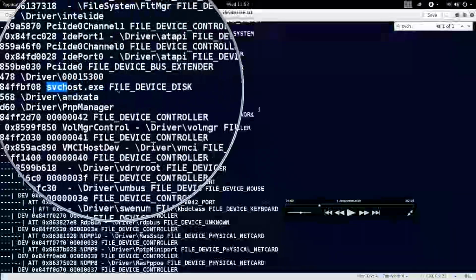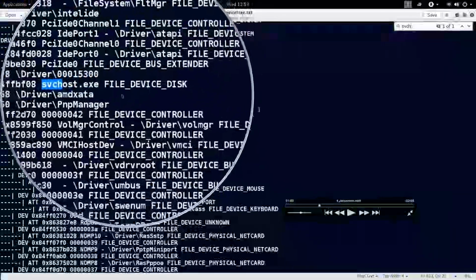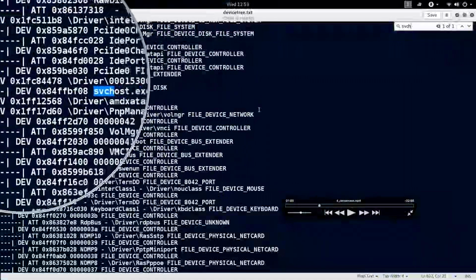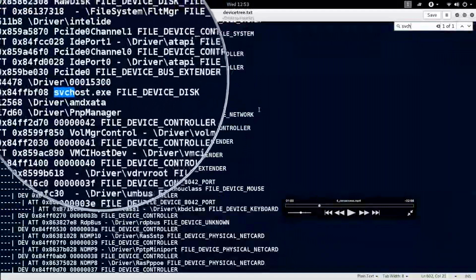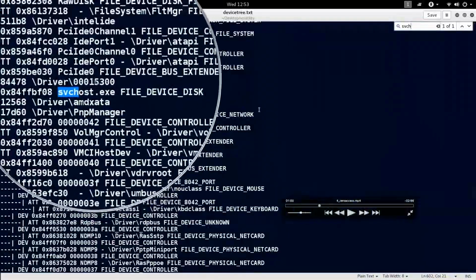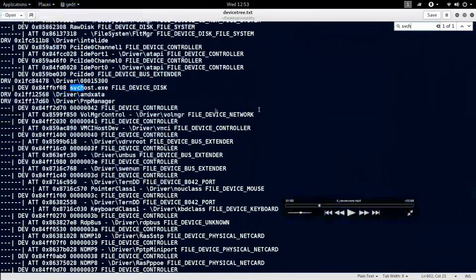Notice it is telling that there is a disk device, svchost.exe. It was created by the driver with a name which is composed of only numbers. That is suspicious again. But now I've identified the driver that created this device. What else can we do? I may want to dump this driver now for further analysis.